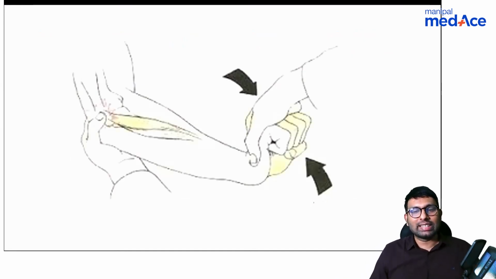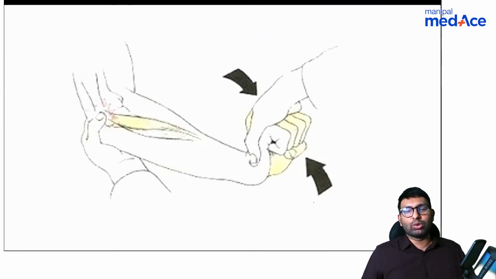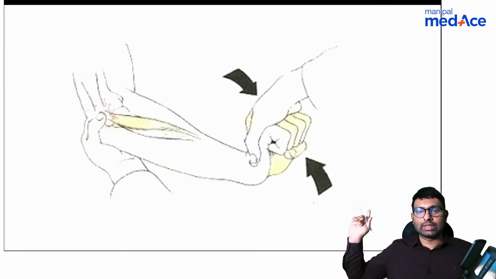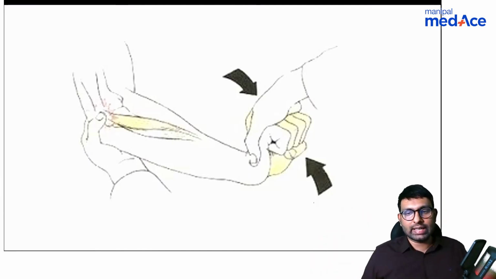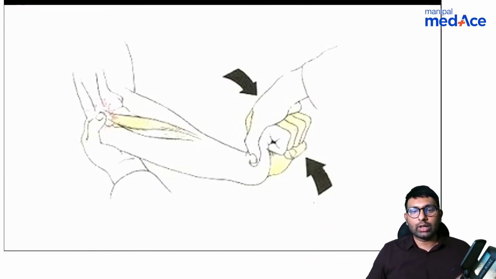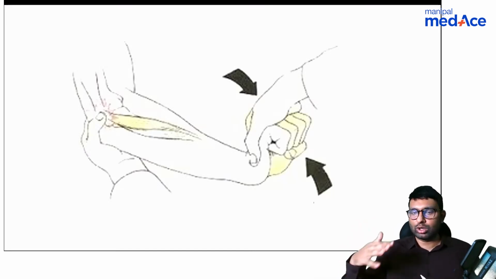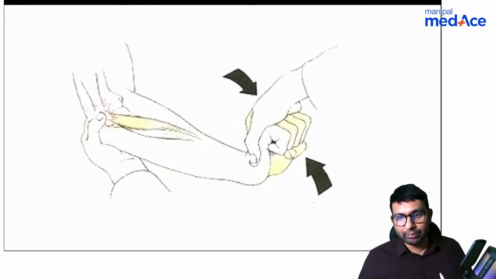Okay, so what is the test that we do in tennis elbow? Anyone would like to answer? I'm showing you also what this is the test that is done in tennis elbow. I've showed you in the table as well. What do you think is the test that we do? There are two tests. If you can answer one of it also, I'll be happy. If you can answer both, amazing.